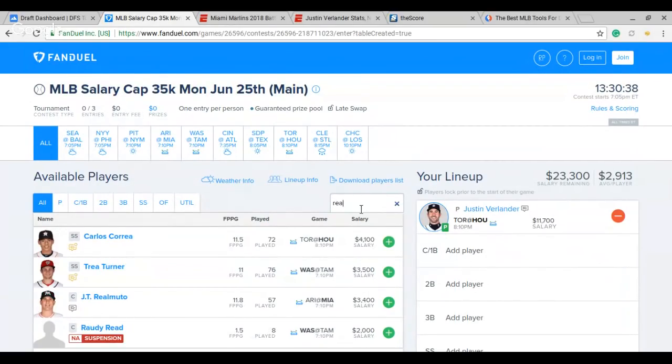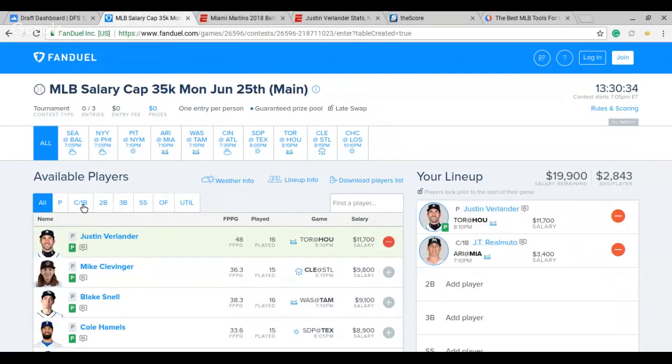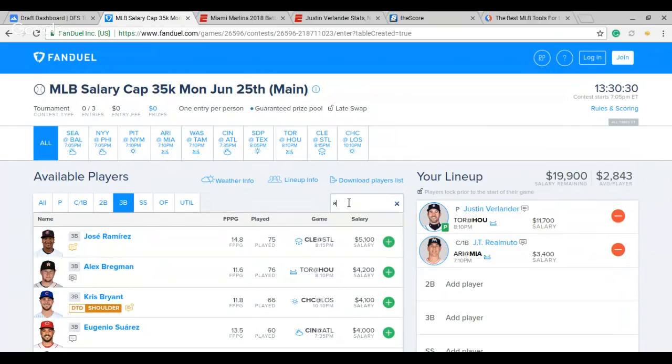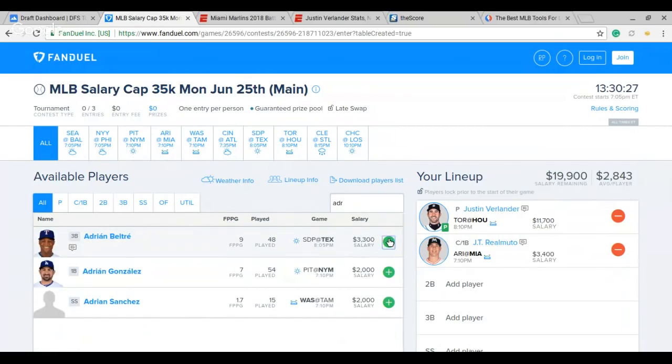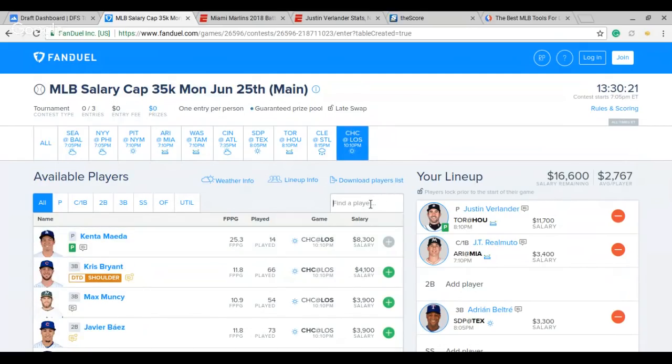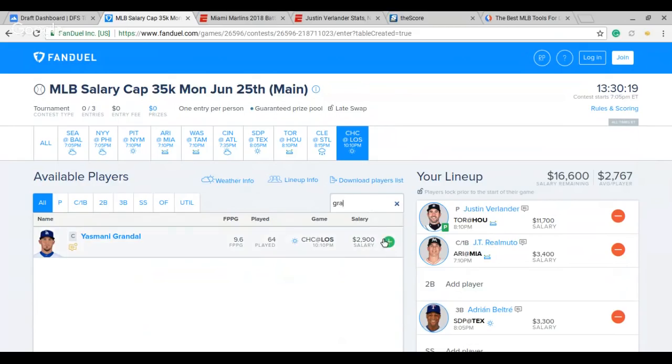There he is for the Marlins against Arizona, 3,400. If you want to put him in there, like I said, you don't get much money here. Adrian Beltre, I'm just going to put in a couple guys that I'm liking there. If you get in Jose Ramirez, like I said, I don't mind him. You can always put in, like I said, you usually don't want to do that, but if you want to